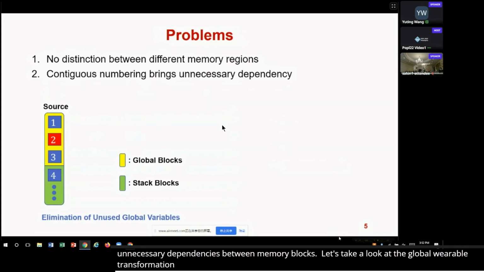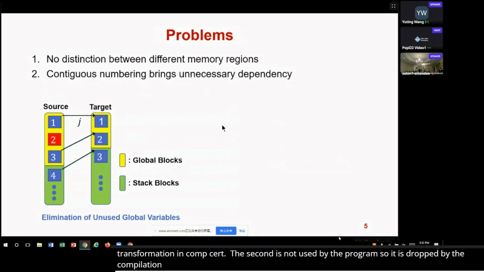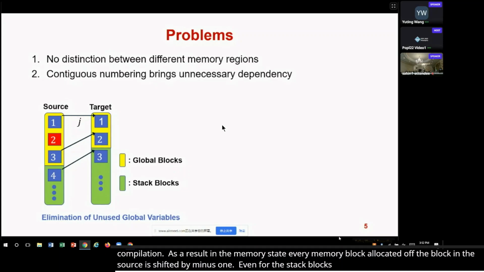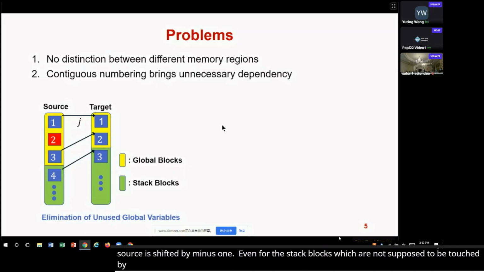In this example, the second global variable is not used by the program, so it is dropped by the compilation. As a result, in the target memory state, every memory block that is allocated after block 2 in the source is shifted by -1, even the stack blocks, which are not supposed to be touched by this transformation. So this results in an unnecessary and complicated invariant, which makes the proofs much harder to understand.